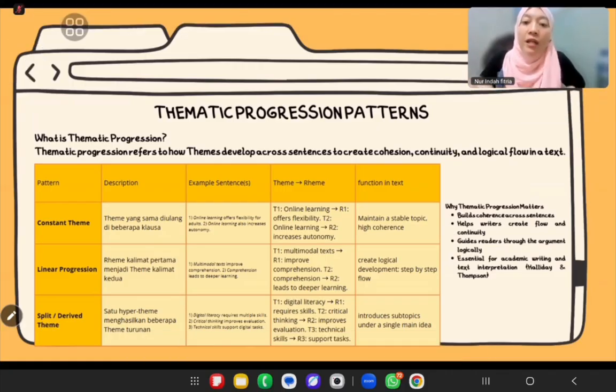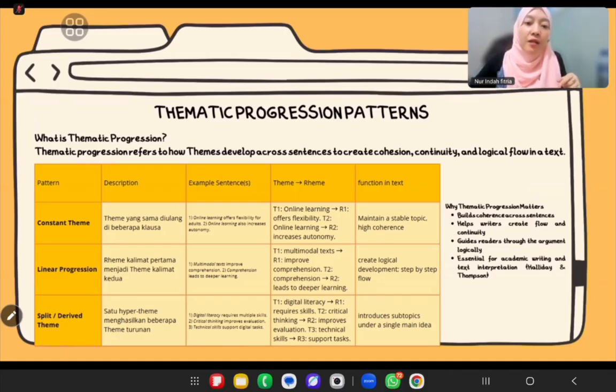For example, online learning offers flexibility. It also increases autonomy. Online learning can be replaced by the personal pronoun it. You don't have to repeat online learning twice. I made a mistake. So you can see the theme, online learning, stays the same, but the rheme changes. This creates a stable topic and very high coherence. It feels steady, like we're staying in one line.